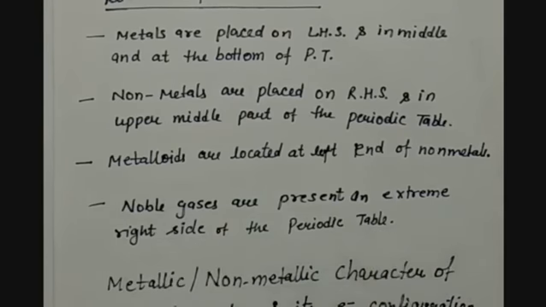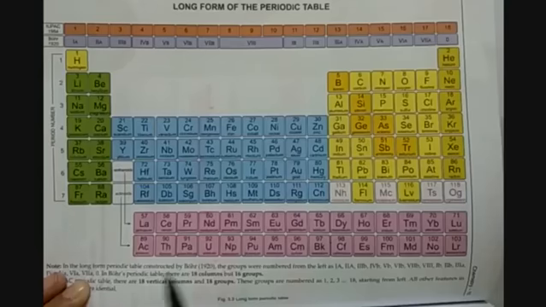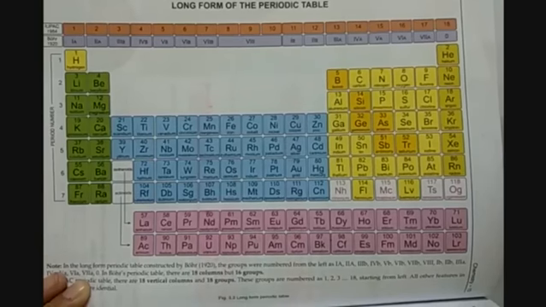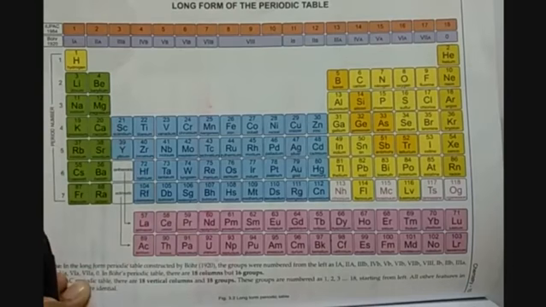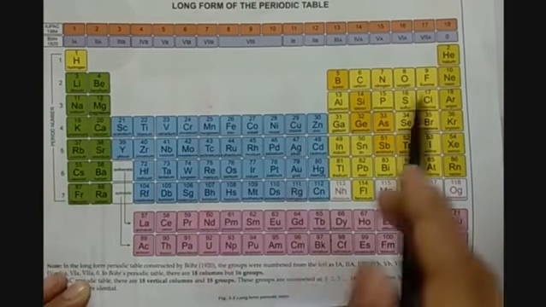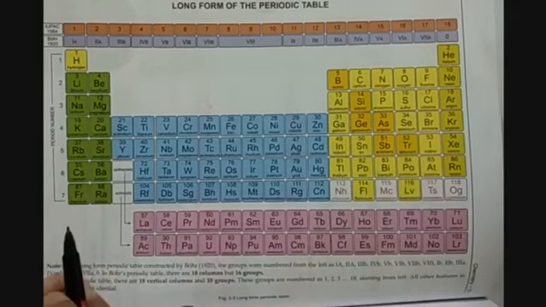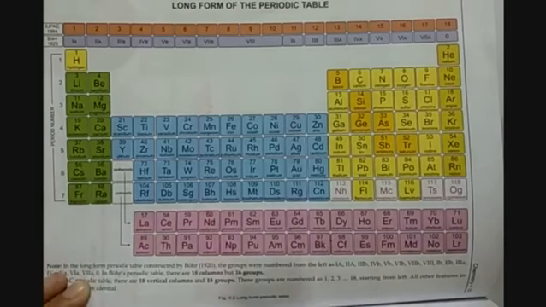Now let us see the periodic table once and have a glance at the location of these elements. So here is the periodic table. It has 7 periods. Row wise there are 7 periods and column wise there are 18 groups.